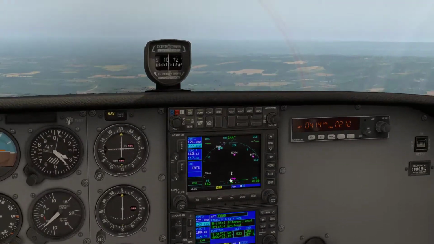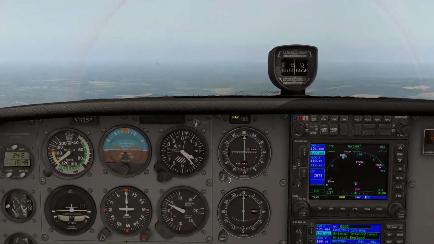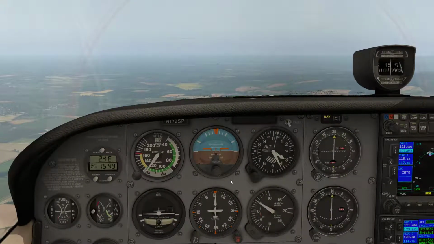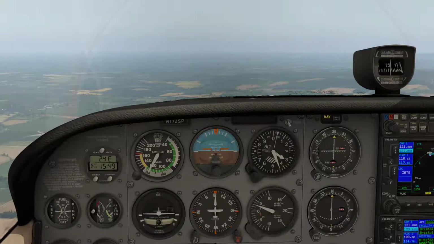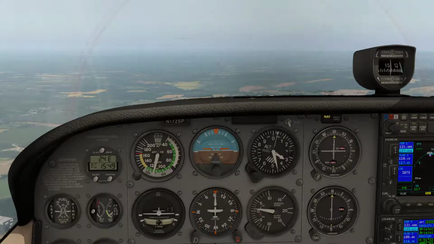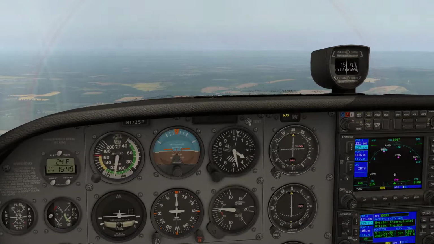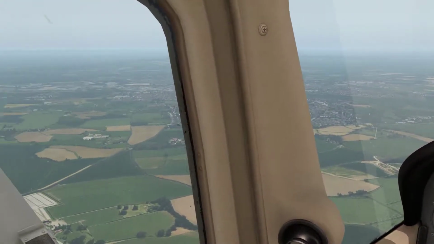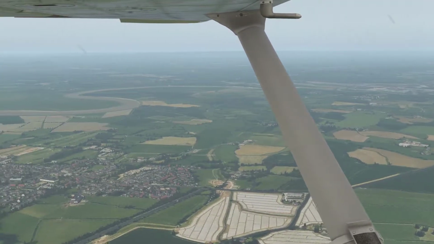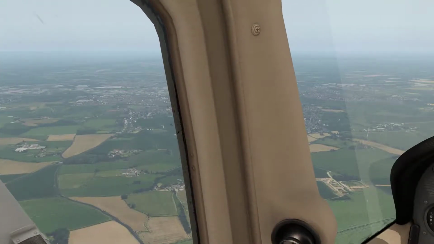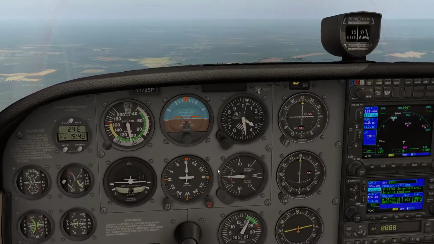what happens now is the aircraft levels off. So the aircraft is now leveled off at about 3,500 feet, just slightly below that. So there we are. Okay, what we're going to do, let's do one more turn, shall we?